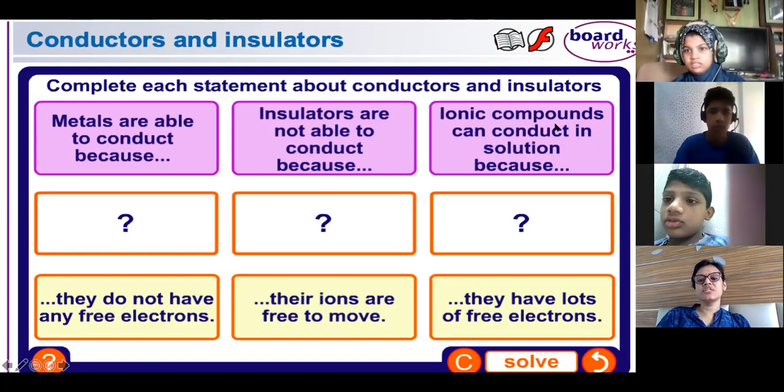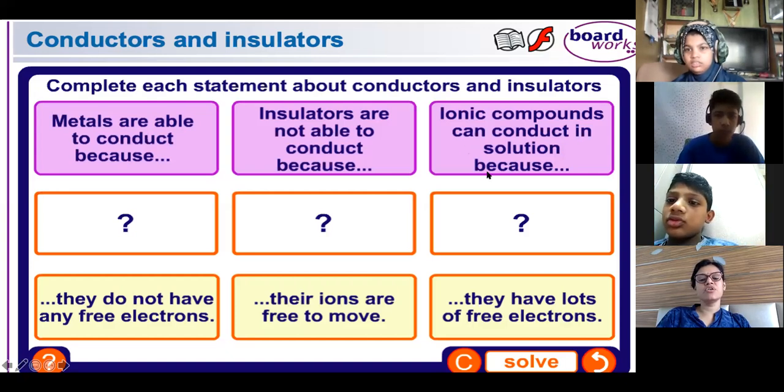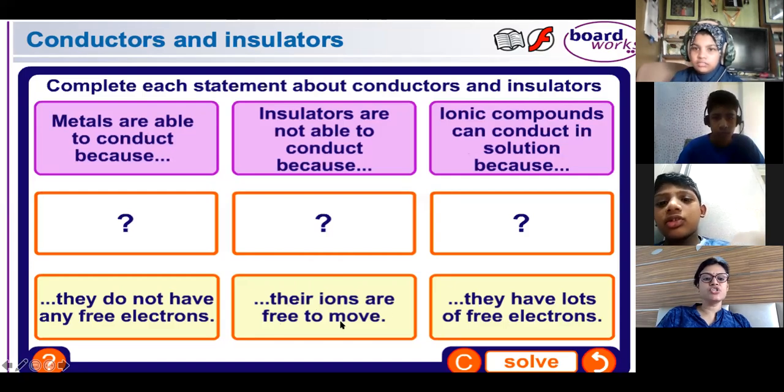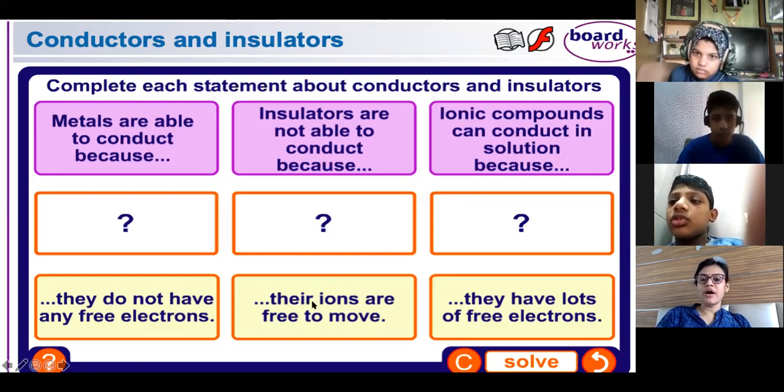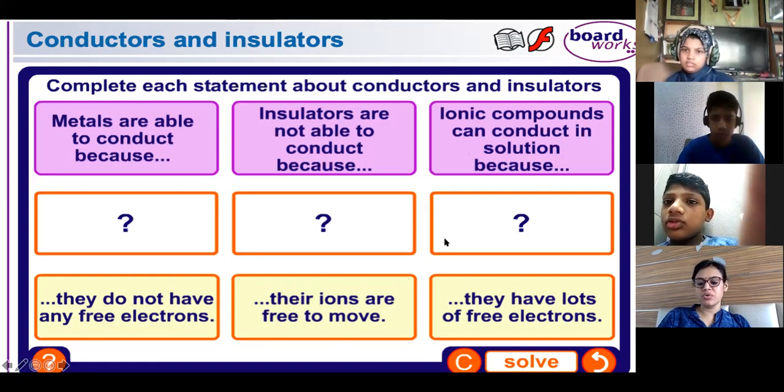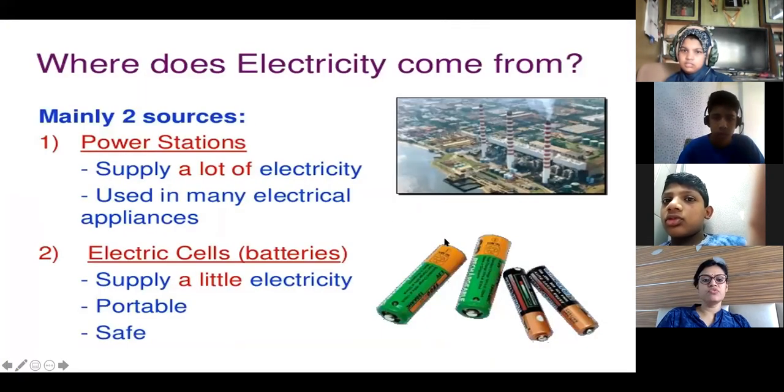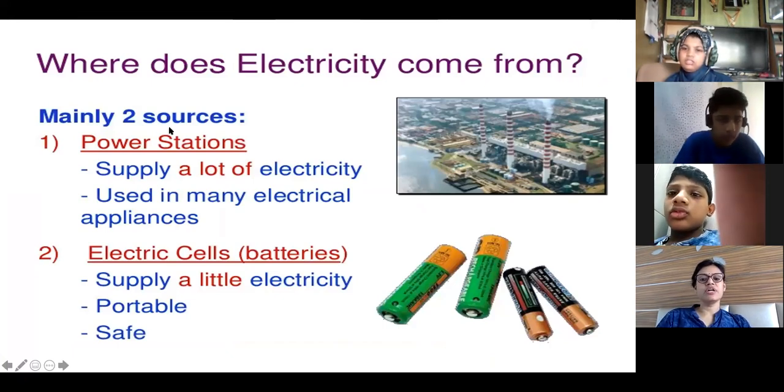Because NaCl is an ionic compound. Why can they conduct in solution? Their ions are free to move. Ions are free to move. Now, do you know what ions are? Ions are positively charged or negatively charged particles. Okay, so they move. So that is why ionic compounds in solution are good conductors.